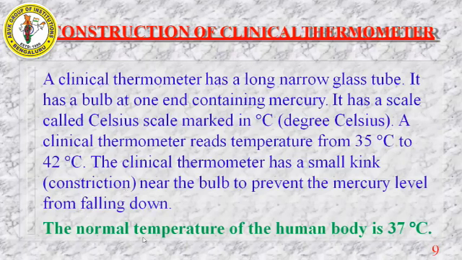So the normal temperature of the human body is 37 degrees Celsius. This is a 1 mark question. The normal temperature of the human body is 37 degrees Celsius.